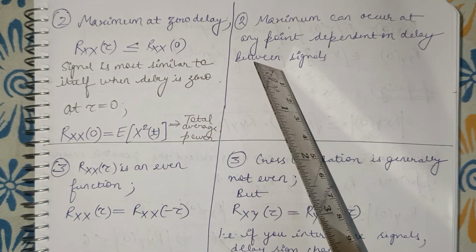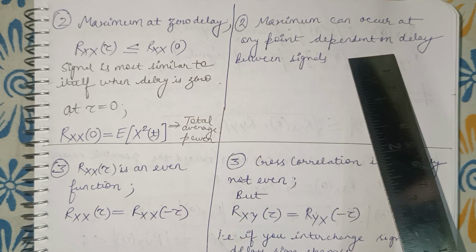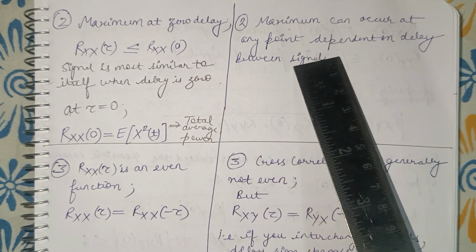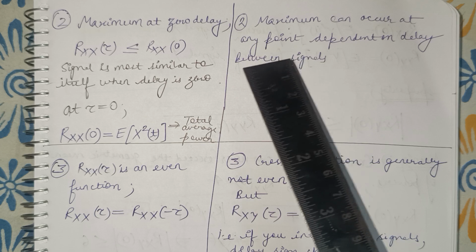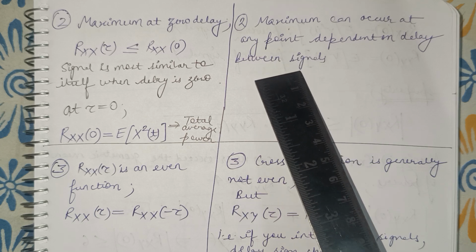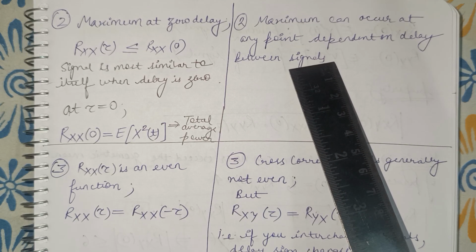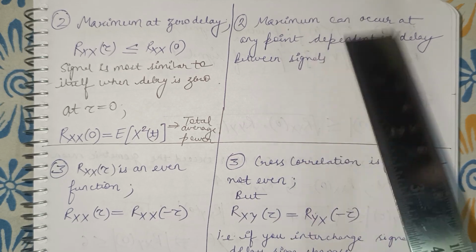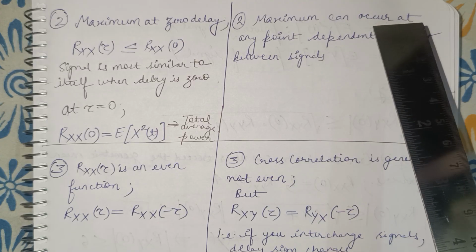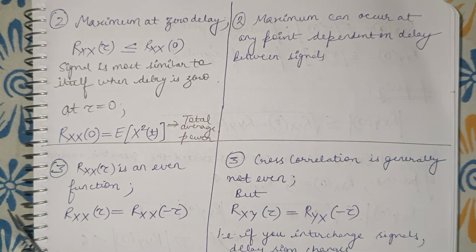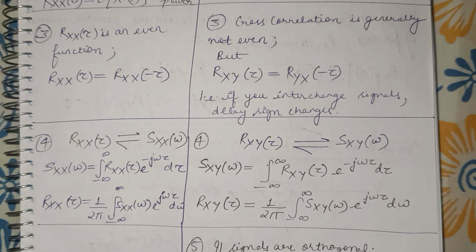Okay, and what about cross correlation? It can be maximum, but this is not actually dependent on the delay between signals. So this is not the same, because there are two different signals. The second point of difference is that Rxx(tau) is an even function.